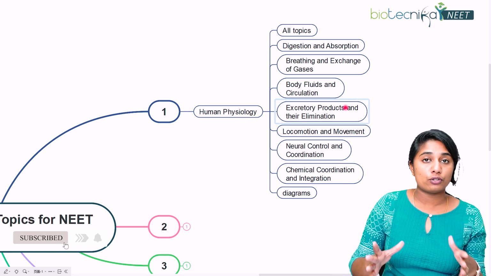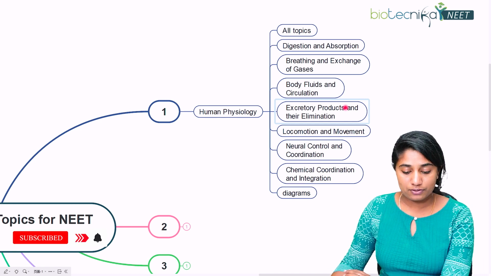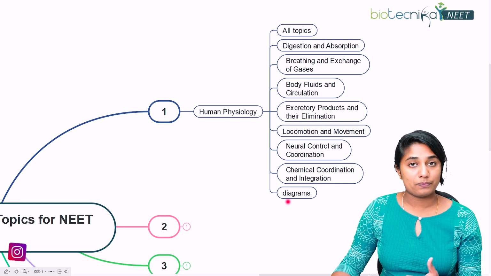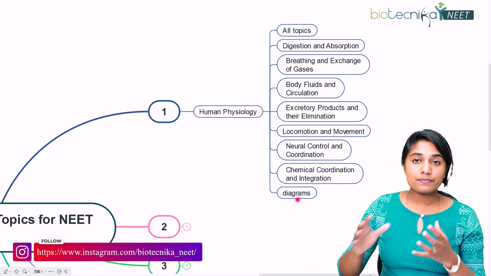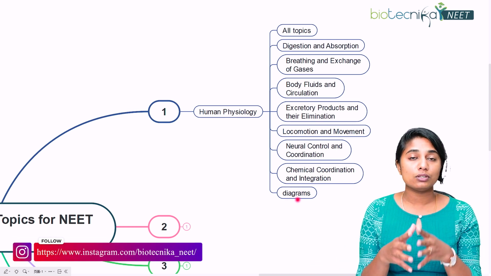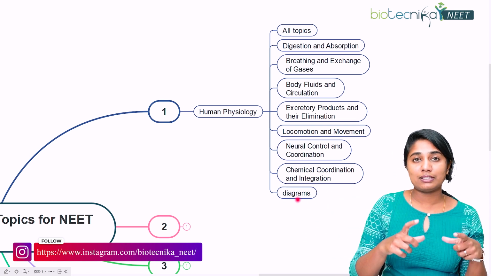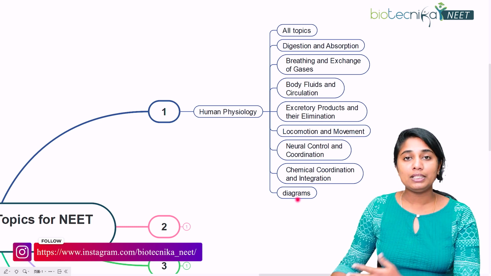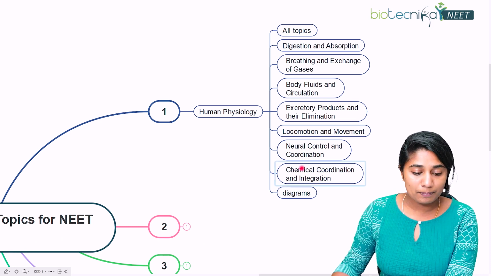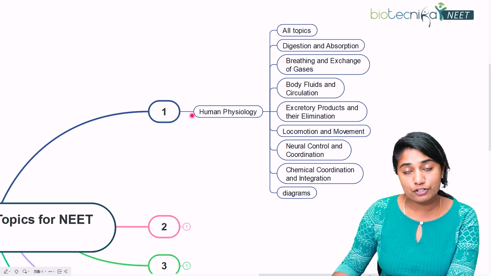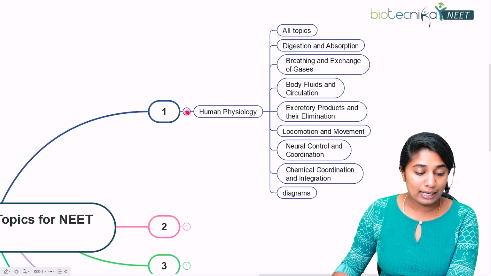You cannot afford to skip any of these chapters, right? And especially give more preference to the diagrams, because the diagrams are the ones that will explain the whole concept. Whatever is not in the text can be present in the diagram, and there have been direct questions from the diagram as well. So give importance to diagrams, especially in the human physiology chapter of NCERT, right?